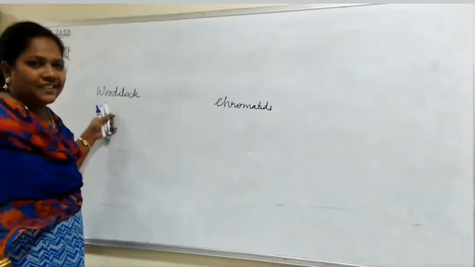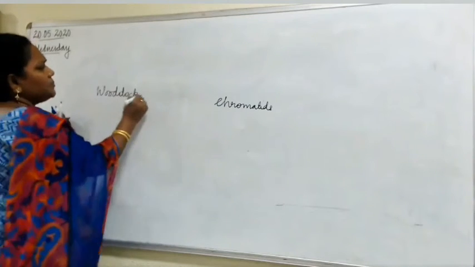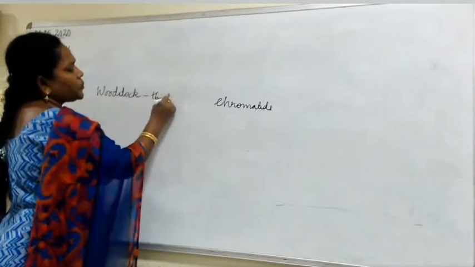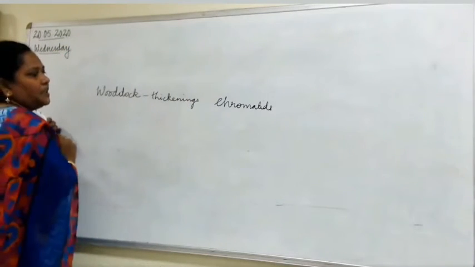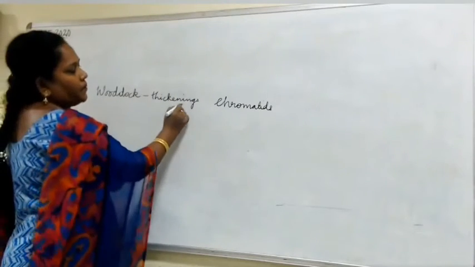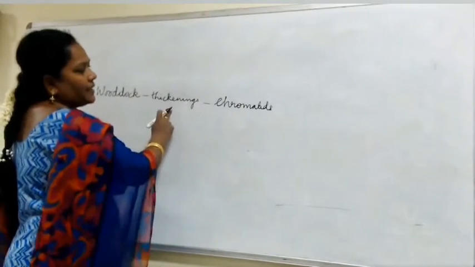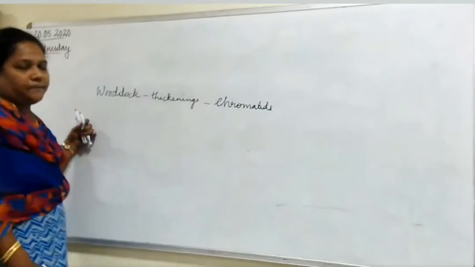What he told is that there are some thickenings present in the chromatids. Thickenings seen in the chromatids.